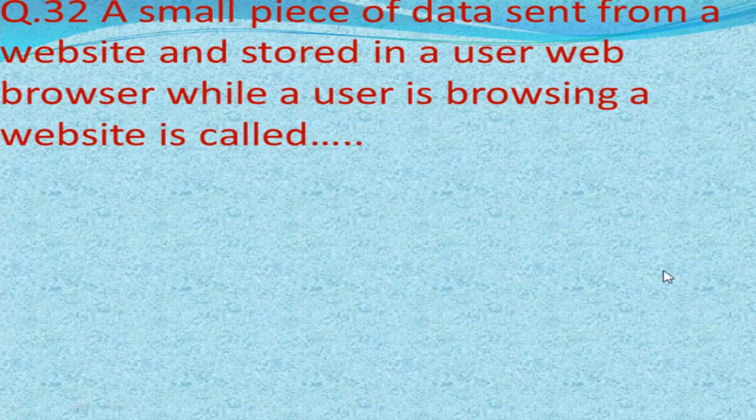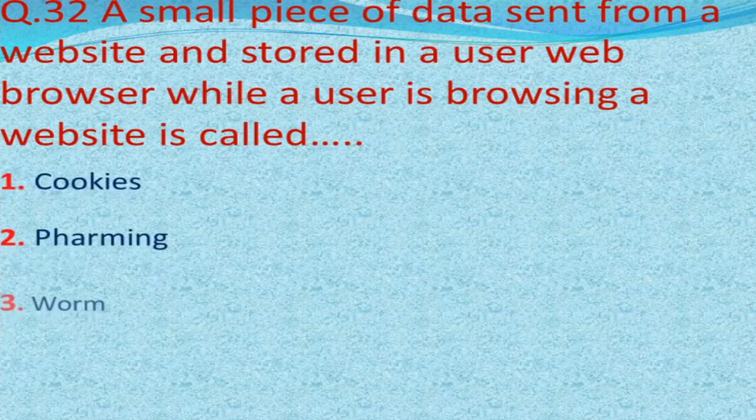Next question is, a small piece of data sent from a website and stored in a user's web browser while a user is browsing a website is called. Options are cookies, second pharming, third worms, fourth Trojan, and our answer is cookies.